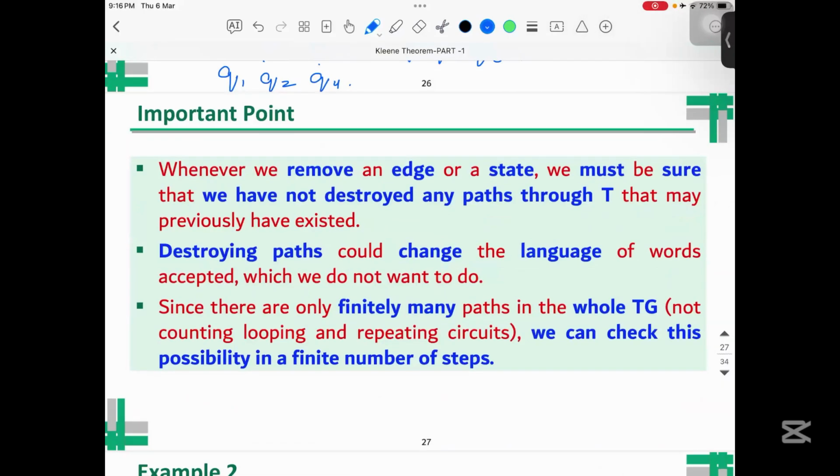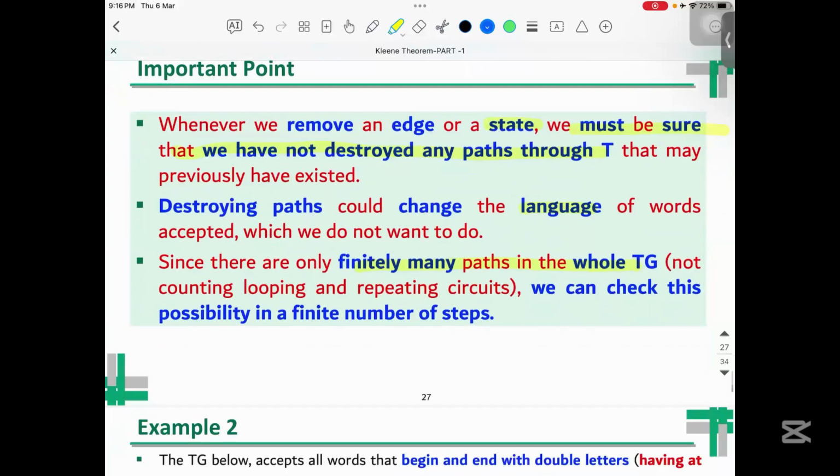So whenever we remove an edge or a state, we must be sure that we have not destroyed any path through T that may previously have existed. Destroying a path will basically change the language. Since there are only finitely many paths in the whole transition graph, we don't need to count that. If there is a loop, you just represent it as a loop. We can check this in a finite number of steps.